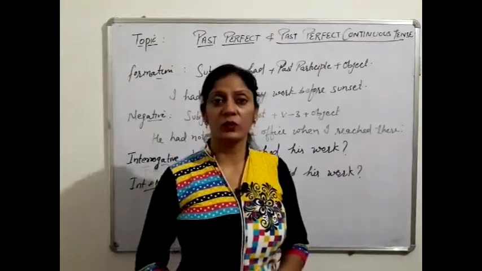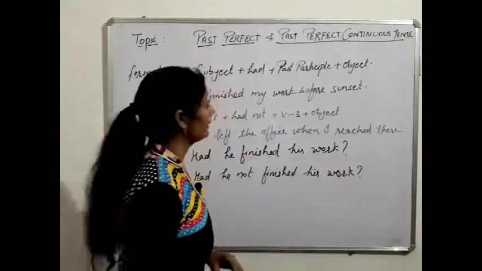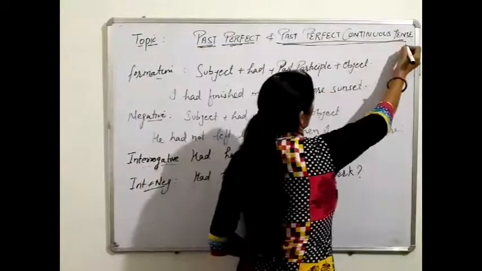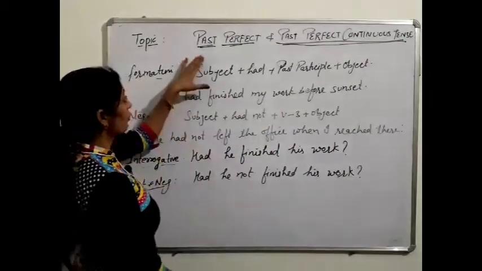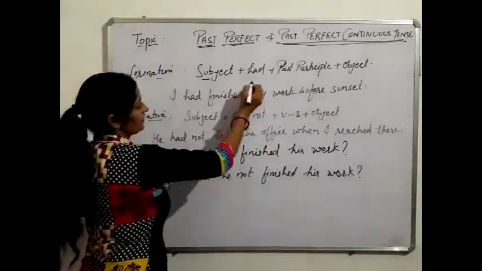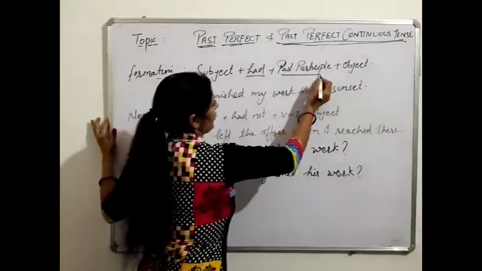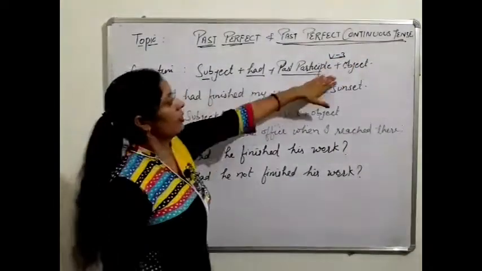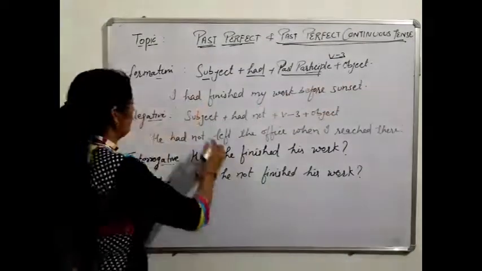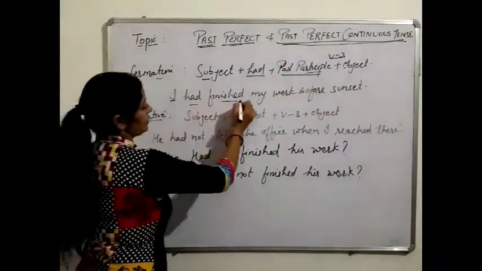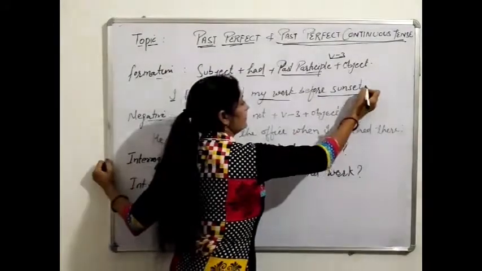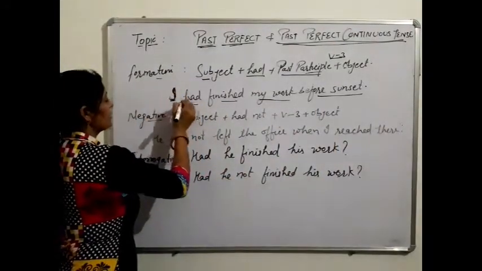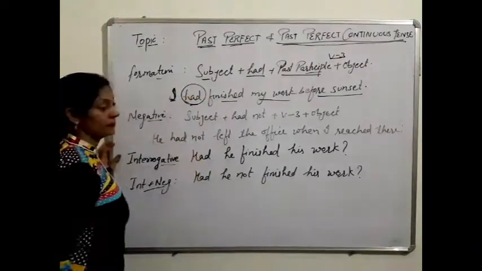Morning everyone. Today we are going to do our next topic, that is past perfect and past perfect continuous tense. Formation of past perfect is subject, had, past participle, it means third form of verb, and object at the end. For example, I had finished my work before sunset. With singular or plural subject we use had.